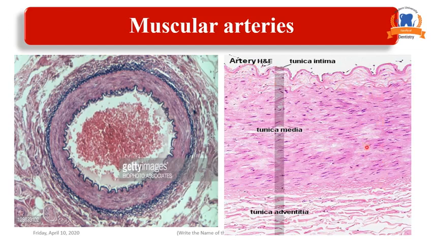Then the tunica media here is the thickest layer, which is formed mainly of smooth muscle fibers and a few elastic fibers. And we have here the tunica adventitia, which is connective tissue rich in blood vessels called vasa vasorum, which supply the layers of the blood vessel.